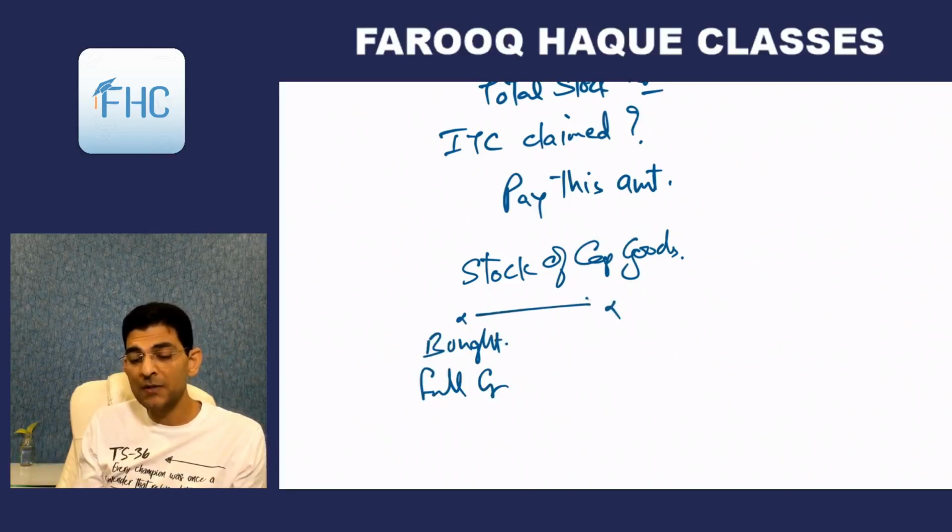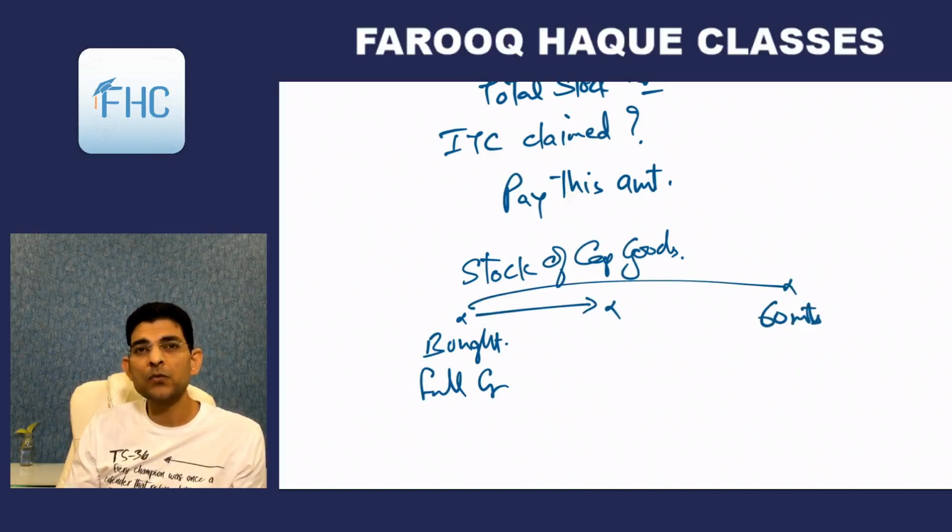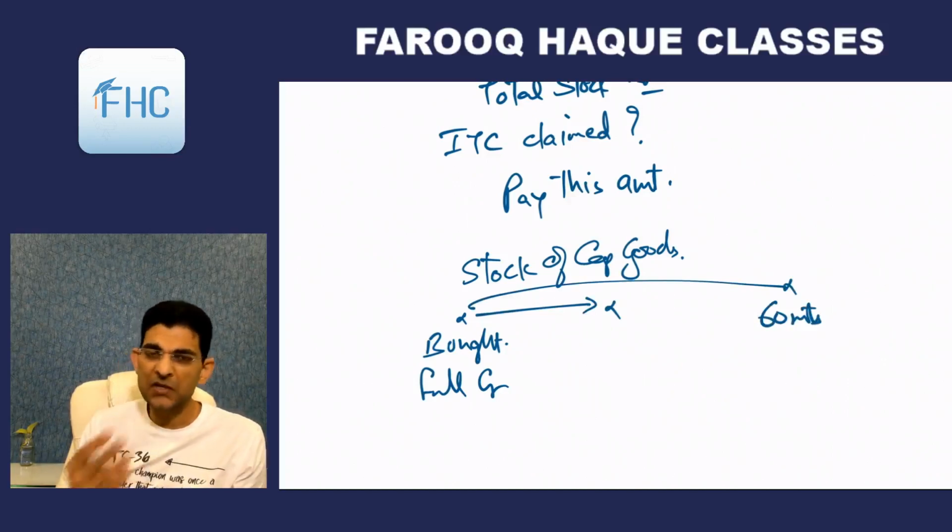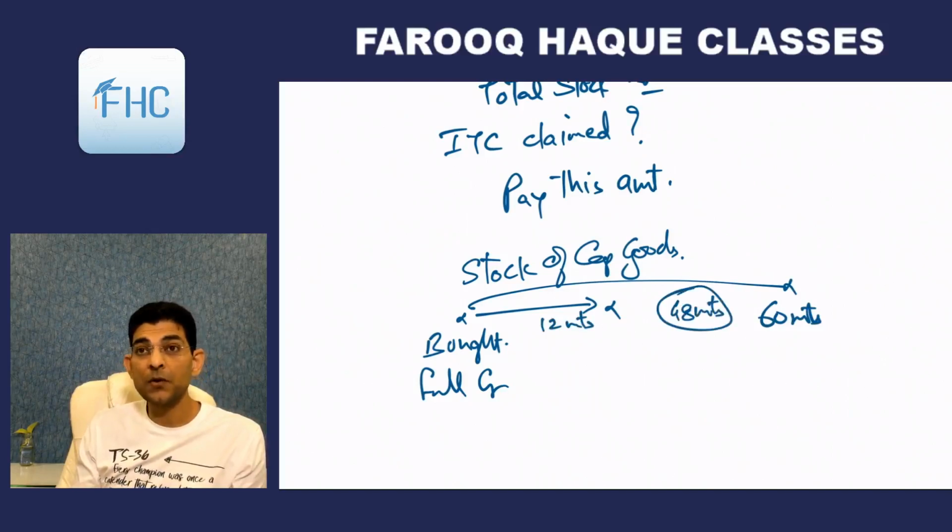So we'll see how much time has lapsed, and the total life is taken as 60 months. Total life of capital goods is estimated at 60 months in GST, and whatever time has gone here, say for example 12 months have gone and the balance period remains, 48 months remain. But we now assume that for these 48 months you are not going to take credit.